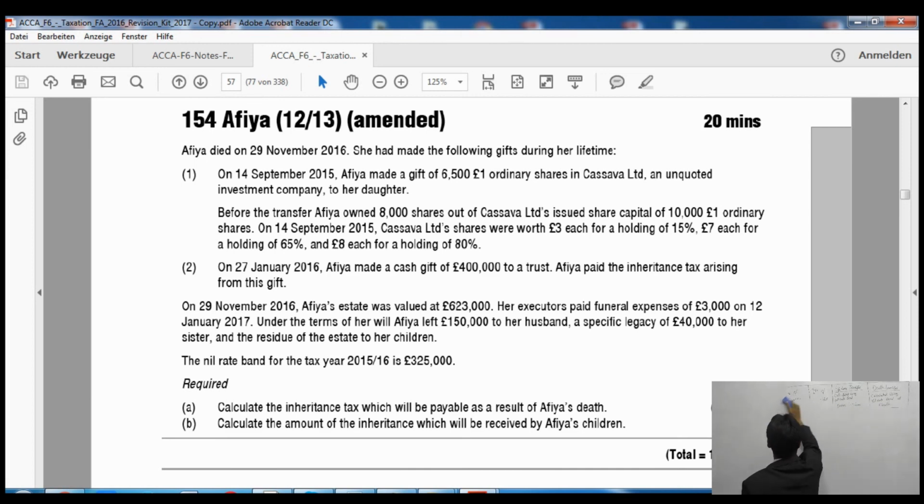Please read the question yourself as well now, so that we can do it on the board. And also, I'm going to cancel the share screen. Please come to this question in your exam kits. I'm using the BPP exam kit. If you have any other, please make sure you find this question in your exam kit. Question name is Afia, and it was examined in December 2013. So I'm just cancelling the share screen so that we can do the question.